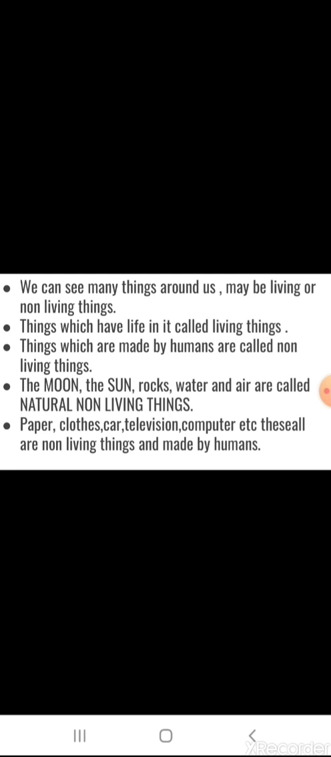You must have studied this in your previous classes also. The things which have life in them are called living things. The things which are made by humans are called non-living things. Now listen carefully. The moon, the sun, rocks, water and air, these are natural non-living things. These are not made by humans. These are naturally occurring non-living things.